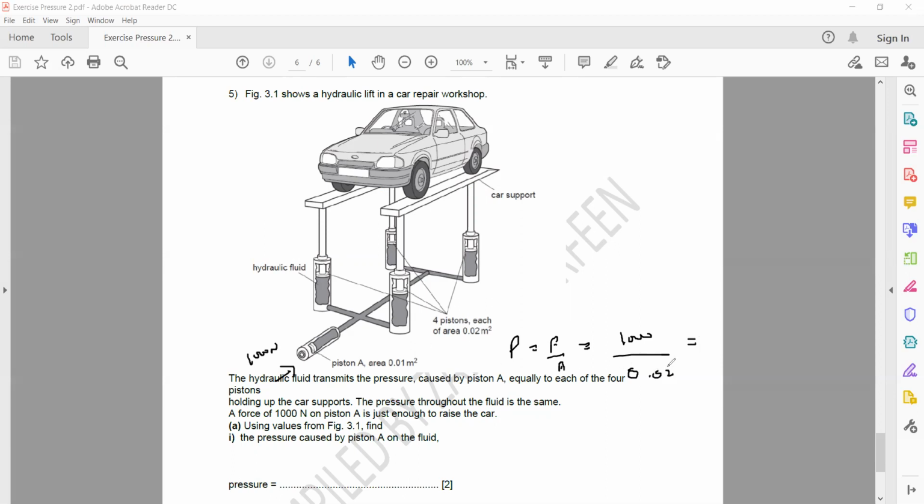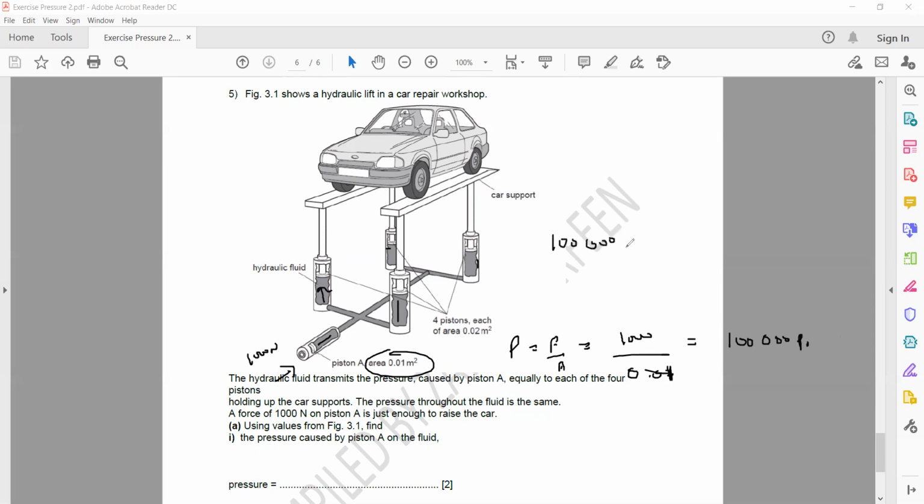Sorry, 0.1, 0.01 for this one. So 1,000 divided by 0.01, that's equal to 100,000 Pascal. That is the pressure which you apply. According to Pascal's principle, the liquid will apply the same pressure. So if the pressure is 100,000